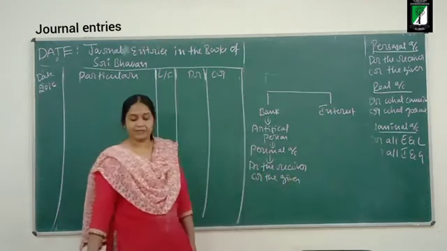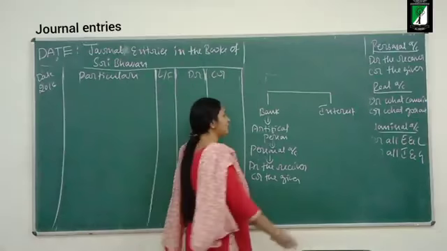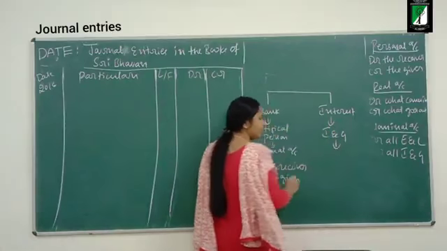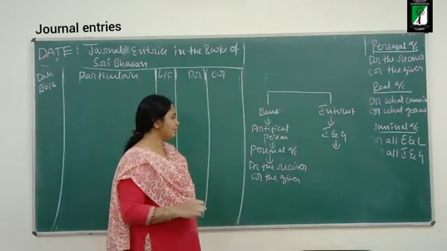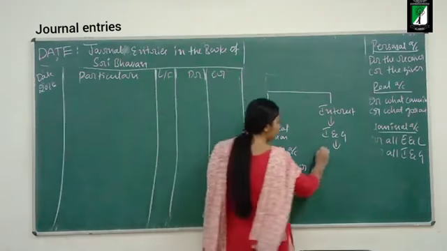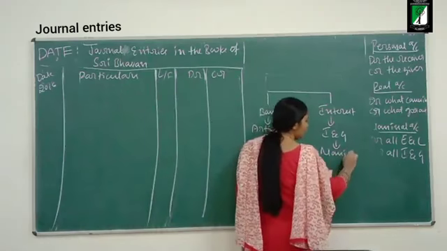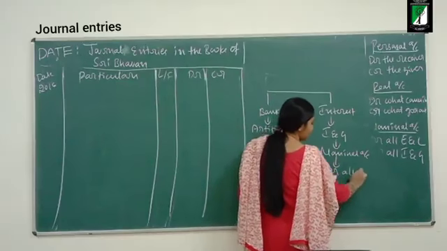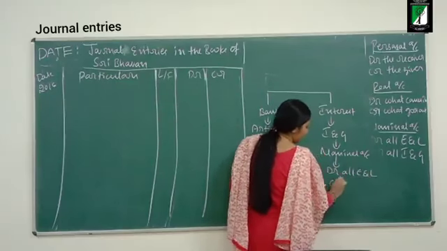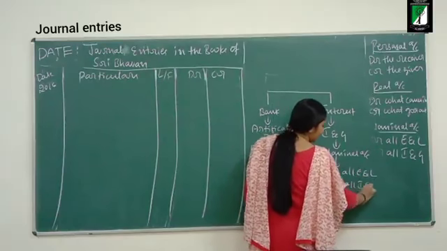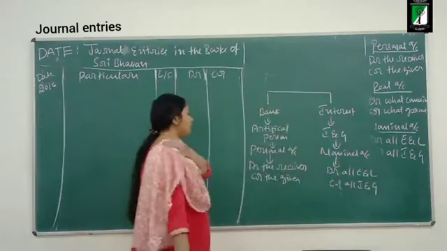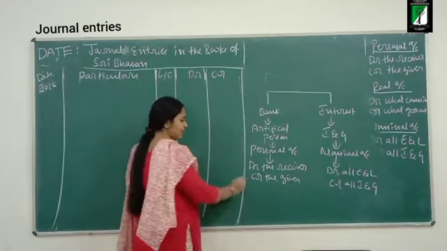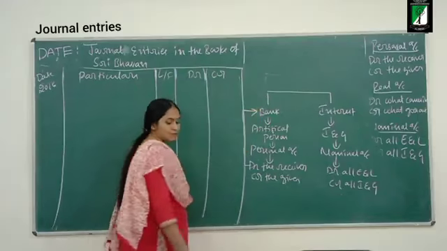Interest. Business is receiving interest. So it is a gain to the business. It's an income to the business. So which account rule? Nominal account rule. What does nominal account tell? Debit all expenses and losses. Credit all incomes and gains. Now, see, bank, is it the receiver or giver of interest? It is receiving interest.